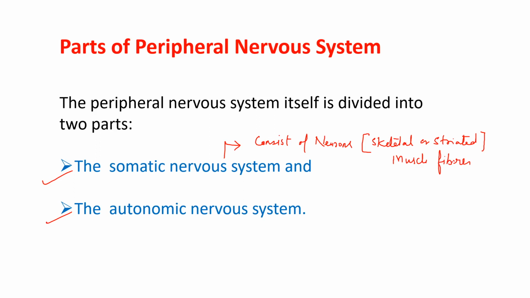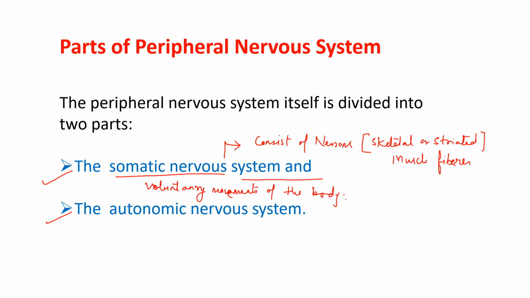Clear? And this somatic nervous system influences all the voluntary movements of the body. So it has a very vast influence on every voluntary movement of our body. They are involved in all the voluntary movement of the body. Am I clear?